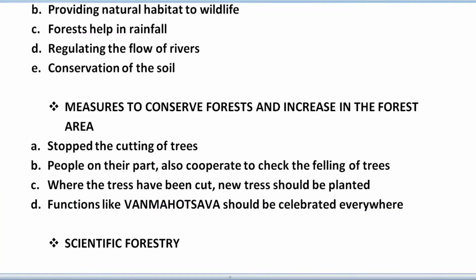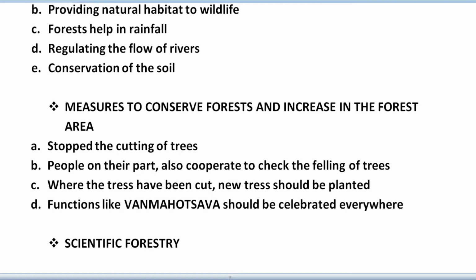Next, we have the measures to conserve forest and increase the forest area. So what are the steps we have to take on our own as well as by the government to conserve our forest and increase the forest area? First of all, as a citizen, as a responsible person, what we have to do is stop the cutting of trees.